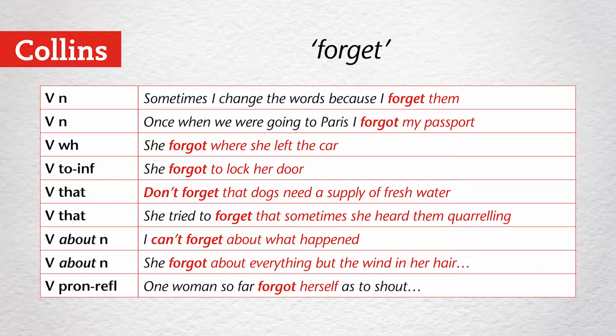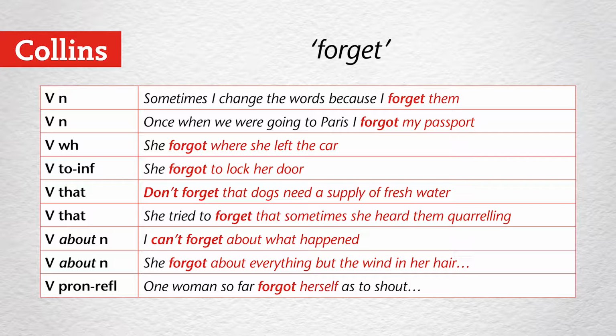Now let's look at some verbs and see all the patterns that those verbs have. The verb forget has a lot of patterns. Straightforward VN, I forgot them, or I forgot my passport. V followed by a WH clause, forgot where she'd left the car. V followed by a to infinitive, forgot to lock her door. Verb followed by a that clause, don't forget that dogs need a supply of water. Or forget that sometimes she heard them quarrelling.